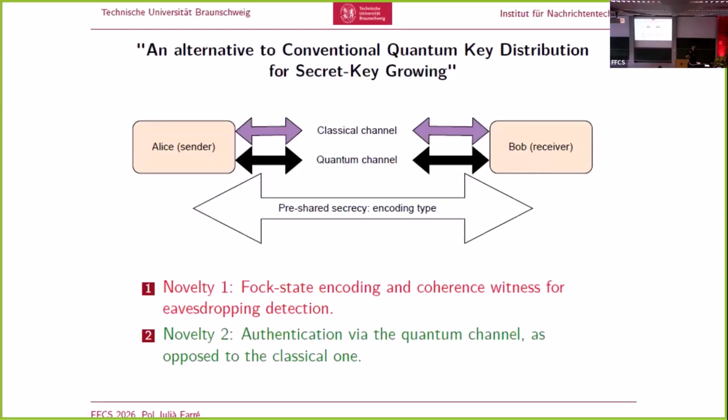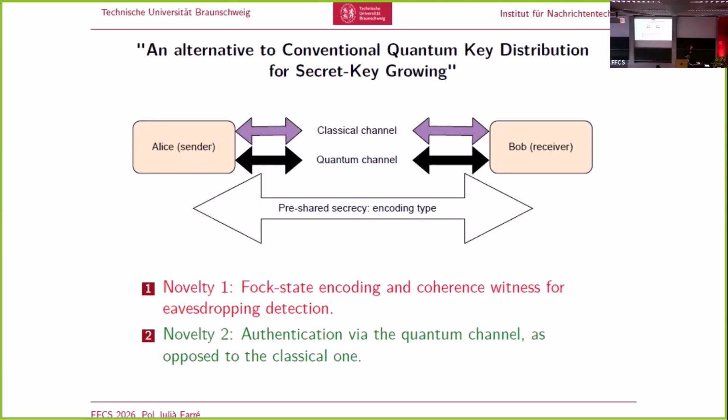This poster is the result of a joint work together with Chris Aaron Schneider and Christian Deppe, which started around one year ago and was finalized last autumn, when it was presented at the European Wireless Conference 2025. In the poster, you will find a new protocol for key distribution that falls into the subclass of hybrid key growing, and it incorporates several novelties compared to the two dynamic schemes. These novelties include the two you can see in the slide.